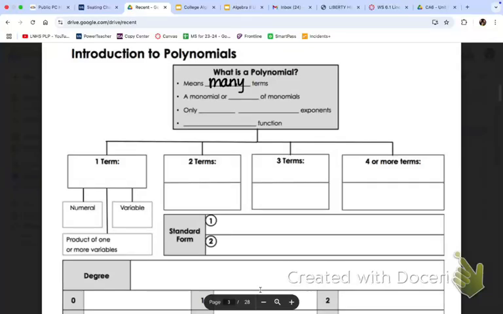So polytheism is a belief in many gods, polygamy, many spouses, polygon, many sides. Okay. A polynomial is made up of a monomial. It could just be one term, or it could be the sum of many monomials, which is what you'll see. It should only have whole number exponents, meaning they shouldn't be negative, they shouldn't be variables, and it should be a continuous function.